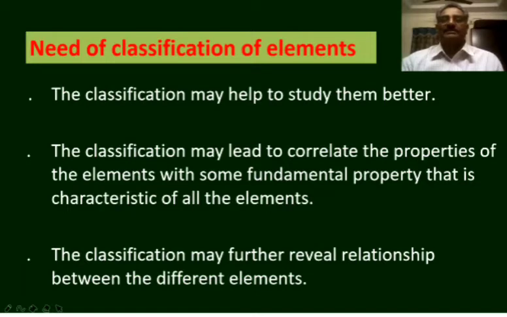Scientists thought that if these elements are classified into a limited number of groups on certain basis, the study and the remembering of properties of these elements and their compounds become easy. So they started trying the classification of elements into certain groups.